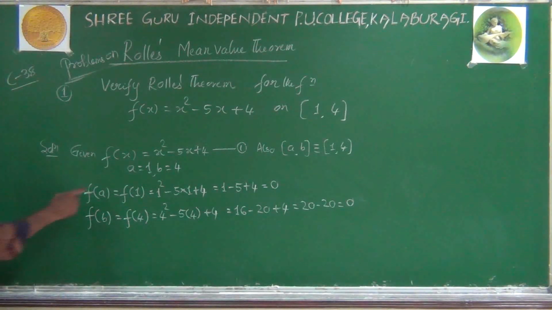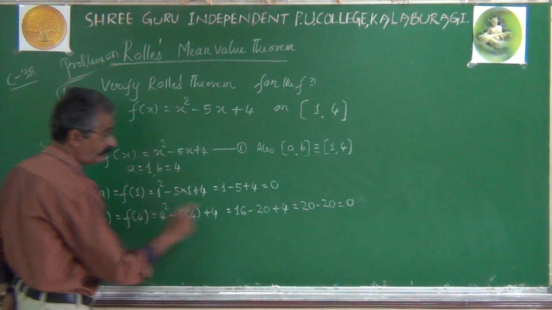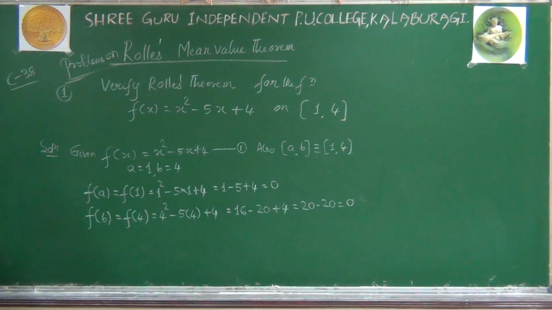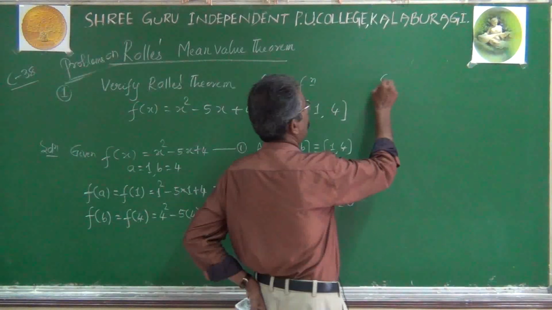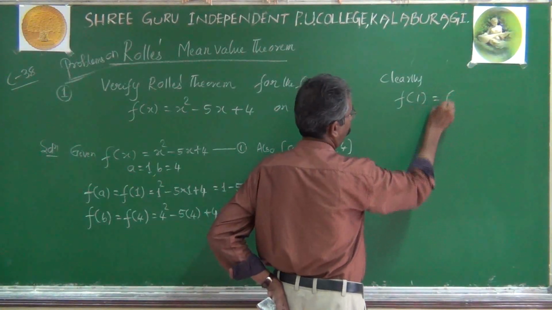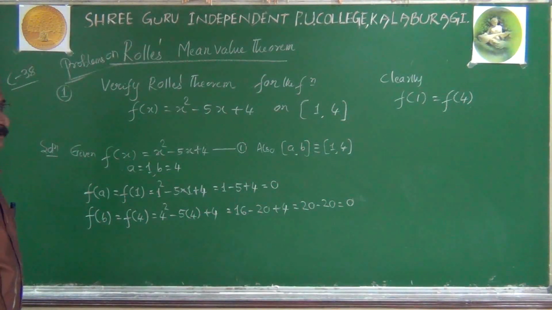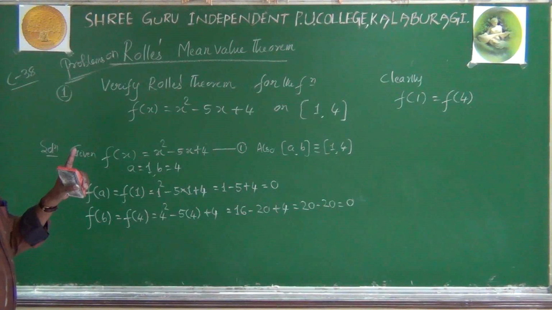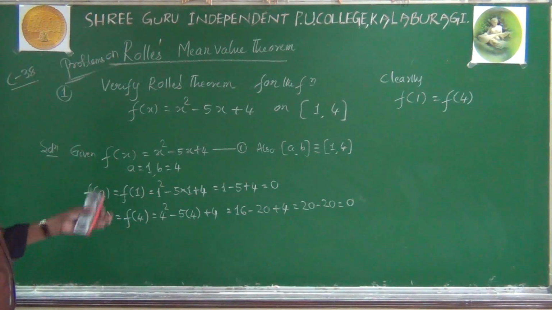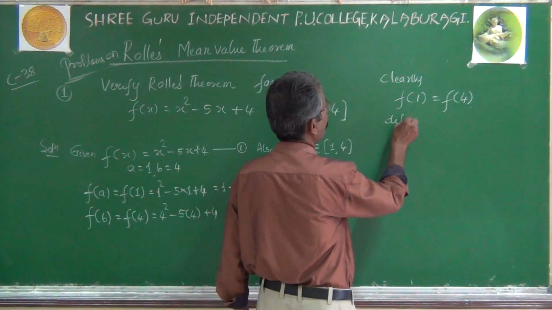What you can observe is f of 1 is 0 and f of 4 is 0, so they are equal. Very clearly f of 1 equal to f of 4. That is, in general, f of a equal to f of b. Only if this condition is satisfied can you proceed; otherwise, don't proceed. Now, let's differentiate 1 with respect to x.